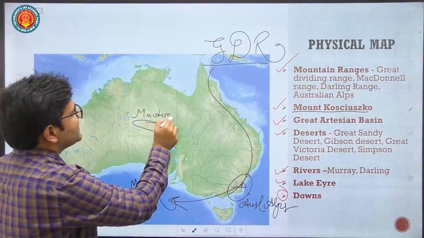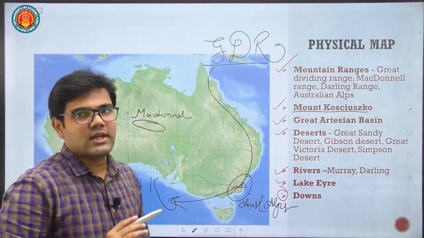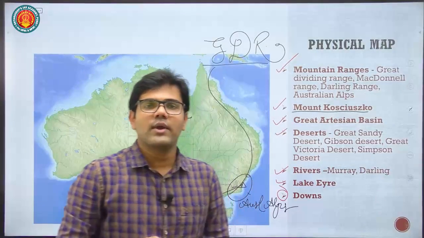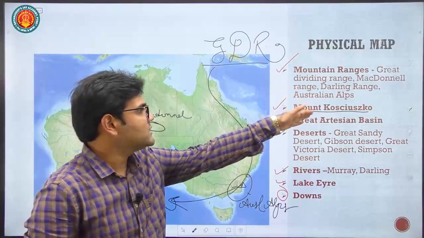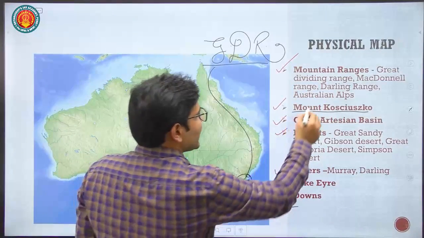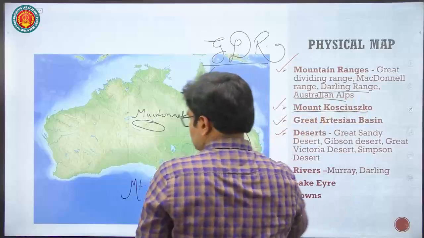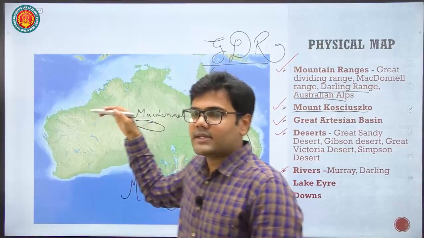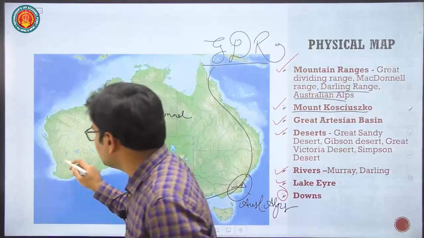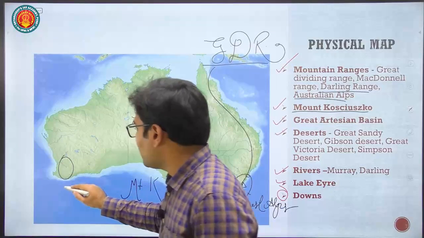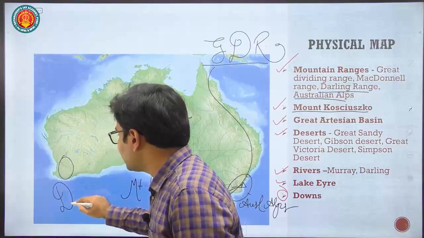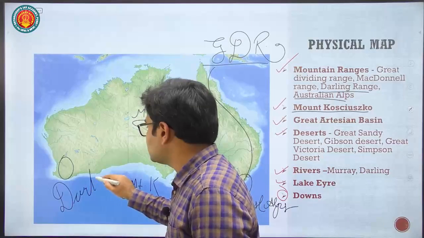There are any number of mountain ranges in Australia, but not all are important, so we are covering only the important ones. Then we covered the Australian Alps and the Darling Range. In the extreme southwest direction, somewhere here, we have a mountain range called the Darling Mountains.